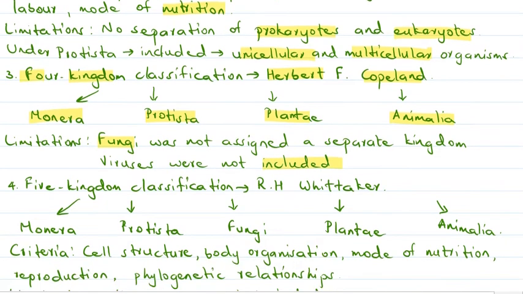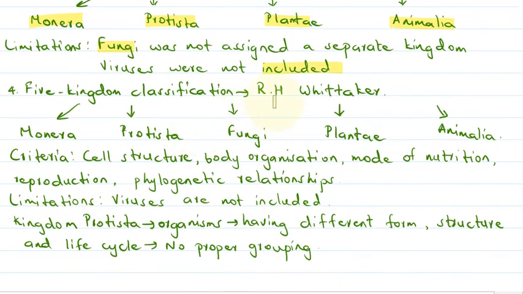Then the most widely accepted system of classification was given by R.H. Whittaker, that is the five kingdom classification. According to him, the five kingdoms were Monera, Protista, fungi, Plantae and Animalia. So the criteria for this classification were cell structure, body organization, mode of nutrition, reproduction and phylogenetic relationships. This system of classification also has some limitations, like in this system viruses are not included. Then the kingdom Protista includes organisms having different form, structure and life cycle, thus it does not have a